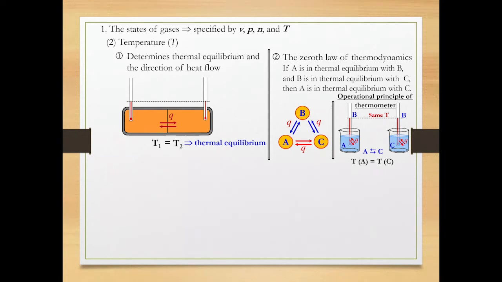Consequently, both solution A and C are at the same temperature.